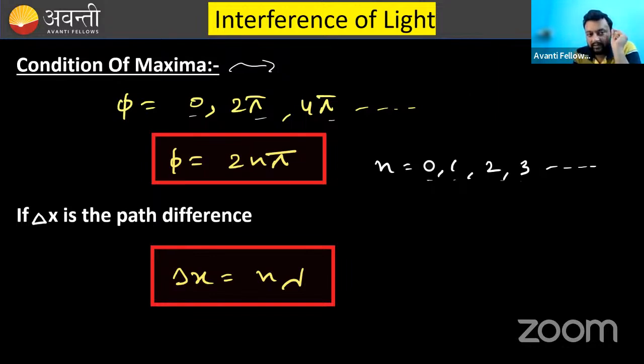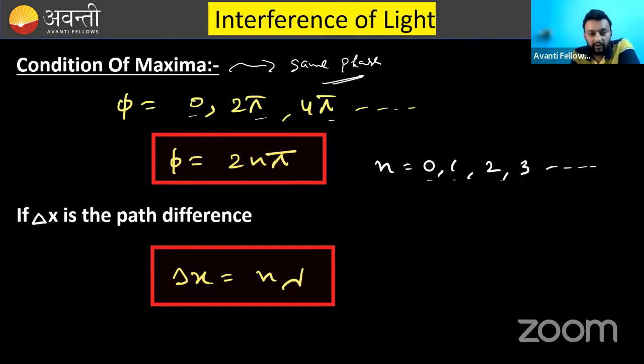What you can remember is same phase. And when are two waves in same phase? When the phase difference is 0, 2 pi, 4 pi, and so on. Now, one more thing.